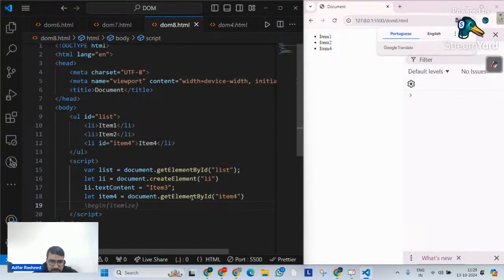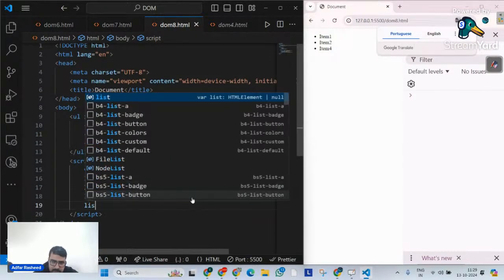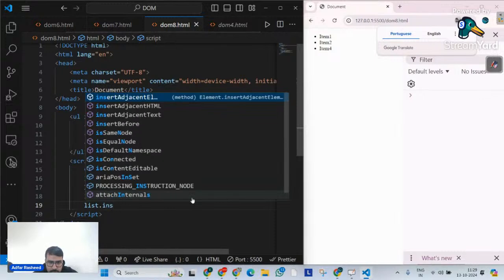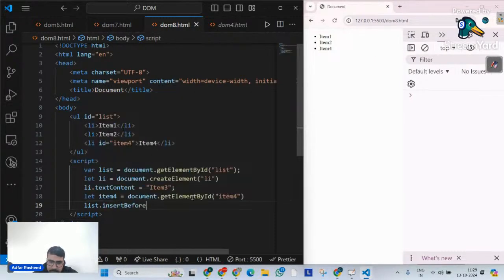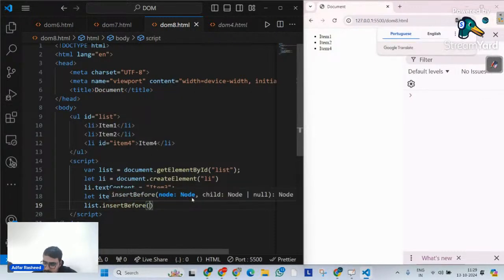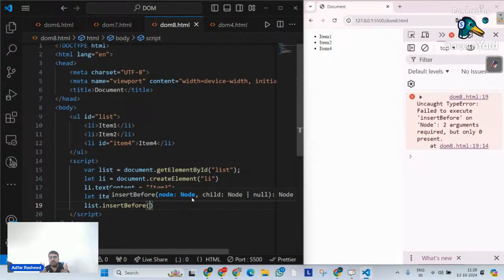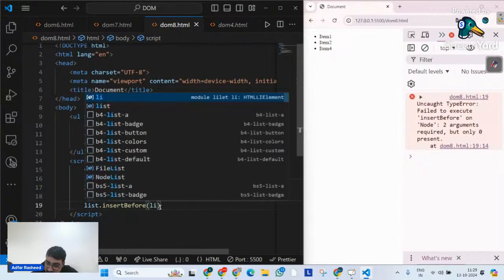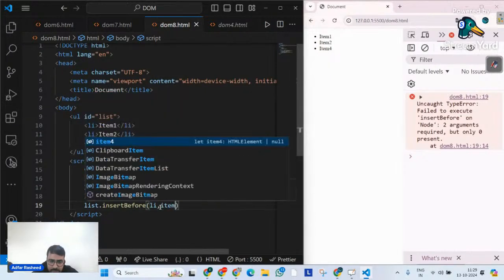And after this I will simply tell it, on my list, please insertBefore. Now insertBefore receives two arguments. Always remember it receives two arguments. Number one is the new item that you want to be inserted. Number two is before which. So what is the new item that we want to insert? Li. Before which? Before our item 4.